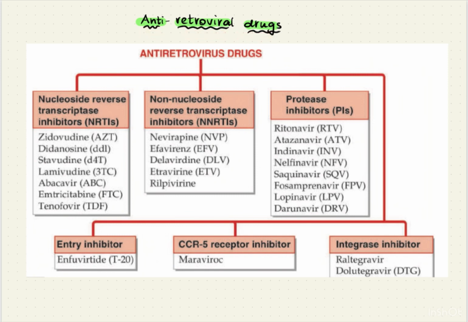We have 6 classes of antiretroviral drugs: nucleoside reverse transcriptase inhibitors, non-nucleoside reverse transcriptase inhibitors, protease inhibitors, and entry inhibitors like enfuvirtide, CCR5 receptor inhibitors like maraviroc. We have integrase inhibitors like raltegravir and dolutegravir. If this is the first time that you are looking at these drugs, it's preferred to pause the video and make sure you get familiarized with these drugs before we move on further.